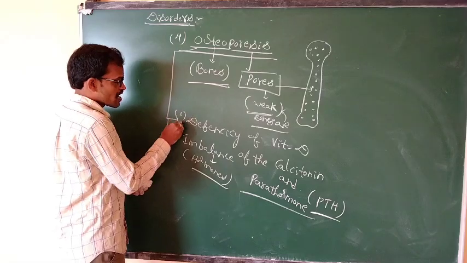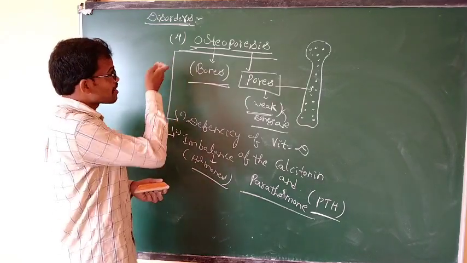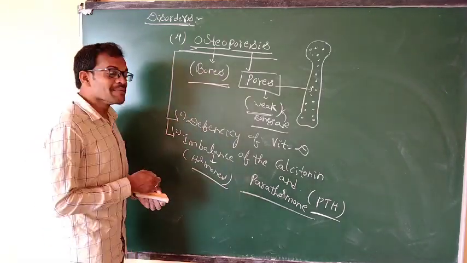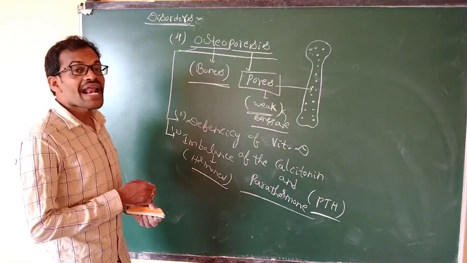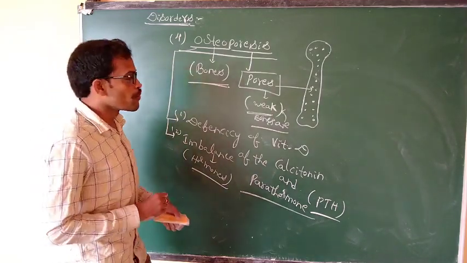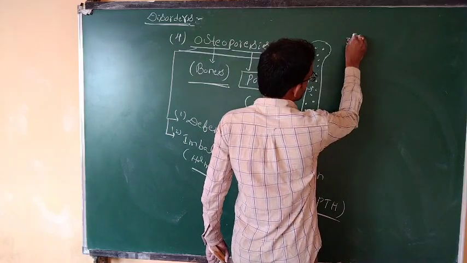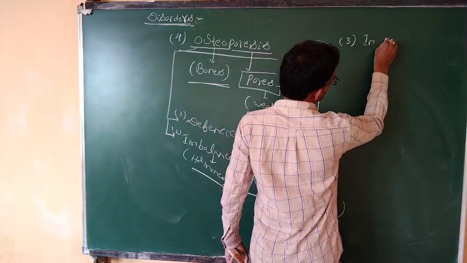What is the first condition? Deficiency of vitamin D leads to osteoporosis, and also an imbalance of calcitonin and parathormone leads to osteoporosis. Coming to the third condition, in females.